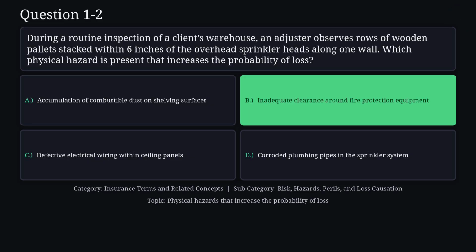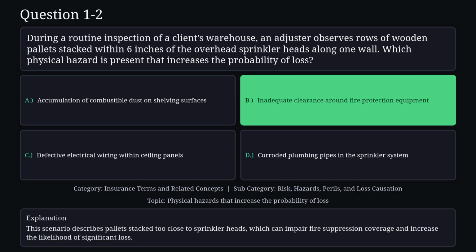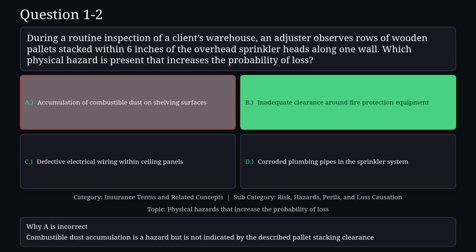The correct answer is B. This scenario describes pallets stacked too close to sprinkler heads, which can impair fire suppression coverage and increase the likelihood of significant loss. Reason A is not correct. Combustible dust accumulation is a hazard, but is not indicated by the described pallet stacking clearance.